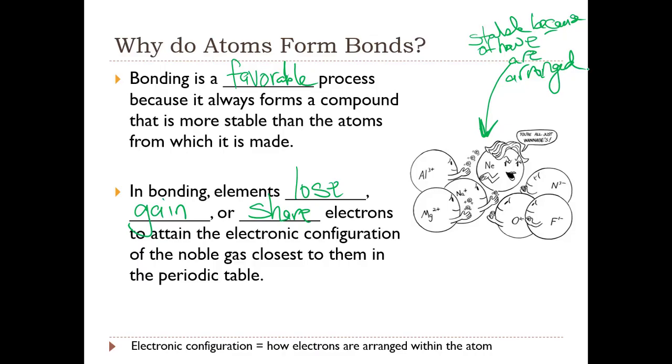And so the other atoms will try to lose, gain, or share their electrons so that they get an electronic configuration similar to those of noble gases.